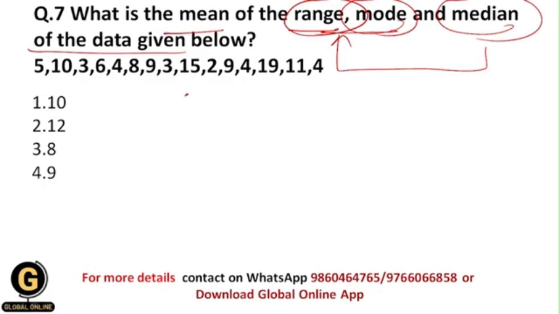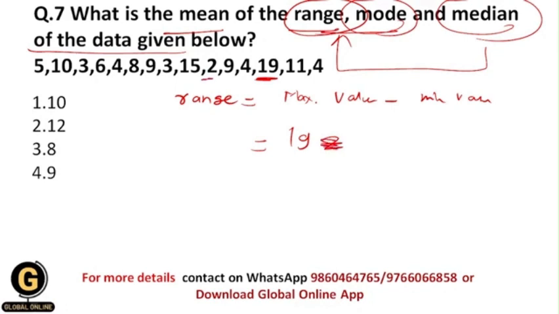So first of all let us find the value of range, which is equal to maximum value minus minimum value. So in the given data set, let us first find the maximum value. The maximum value is 19. So 19 minus the minimum value, which is 2. So 19 minus 2 is equal to 17. So your range will be 17.